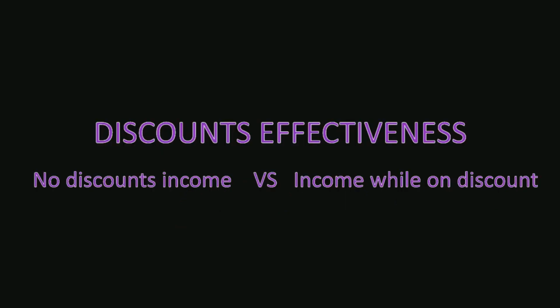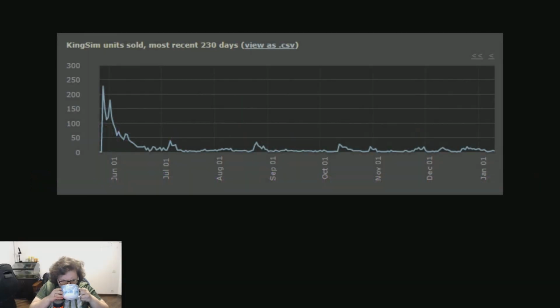I always wondered how discounts work for developers in Steam, so in this video I want to make a comparison of money earned in and outside of discounts of my game. The easiest way to see how discounts work is just to look at the graph of units sold per year. Those spikes on the graph correlate with the dates my game was on discount, but I don't think it's a good illustration of how discounts affect sales.